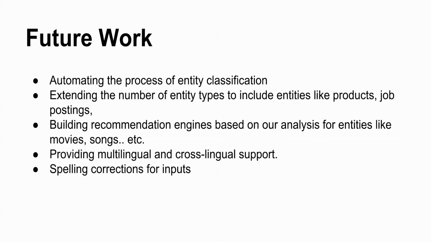What can be done on this project? Firstly, we can automate the process of entity classification. Secondly, extend the number of entity types to include entities like products, job postings; in this, we are limited to people and places. Thirdly, building recommendation engines based on our analysis for entities like movies, songs would be very good work. Providing multilingual and cross-lingual support would also be a very good addition to this project. Spelling corrections for inputs can be improved.